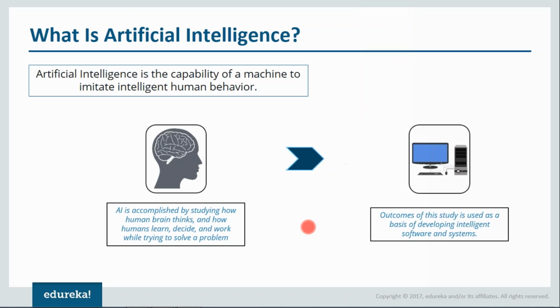Now, what happens in artificial intelligence? Artificial intelligence is accomplished by studying how the human brain thinks, and how it learns, decides and works while trying to solve a problem. Then we use the outcome of this study as the basis for development of intelligent software and systems. Our major goal is to have systems or software that can imitate human behavior: the way they think, the way they decide, the way they solve a problem. In a similar fashion, we want our machines to do that. So this is basically artificial intelligence in a nutshell.